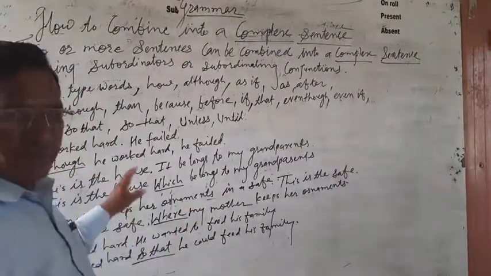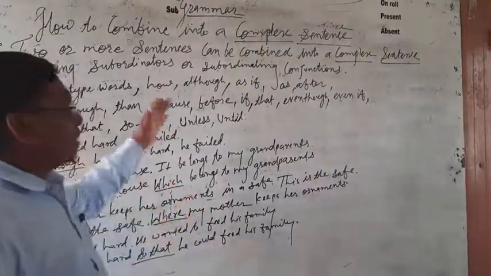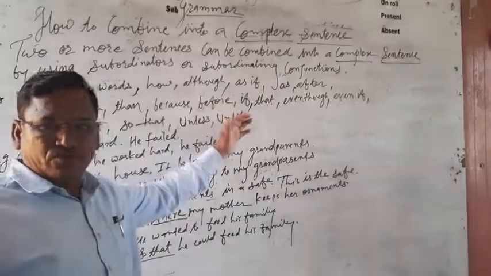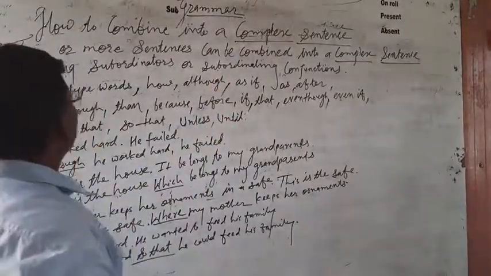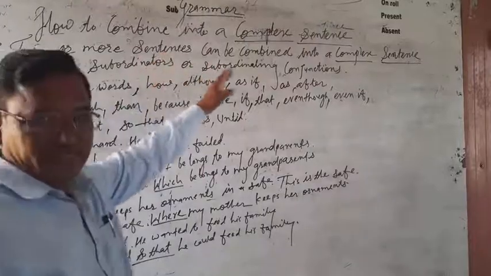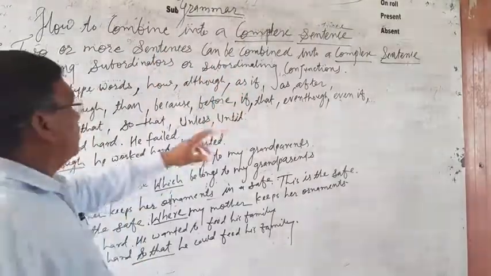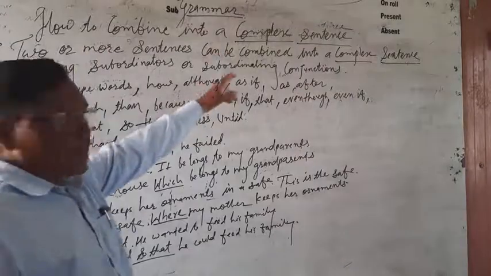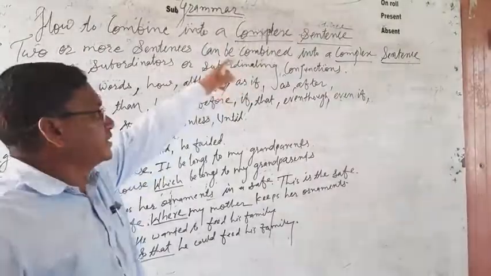Now, we have seen about the compound sentence. Now we are going to learn the complex sentence, how to combine into a complex sentence. In the last video, we saw how to combine into a compound sentence. This is a complex sentence.